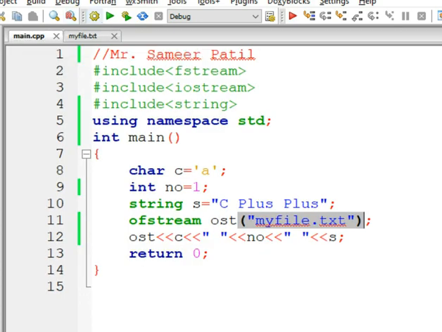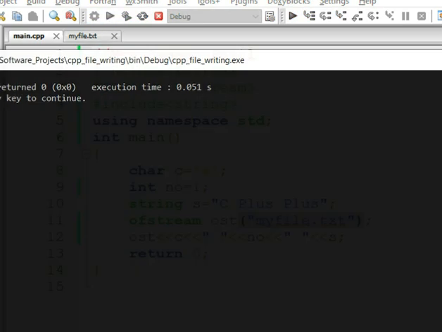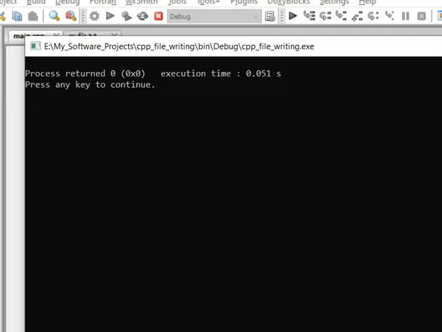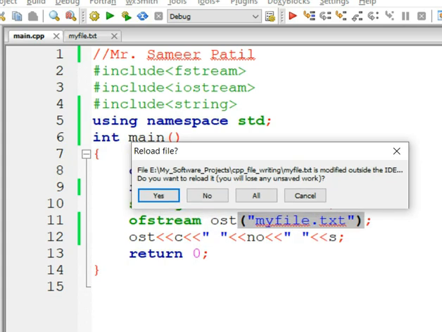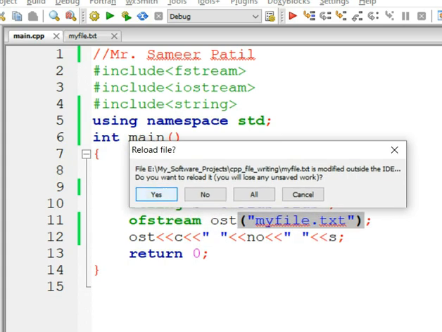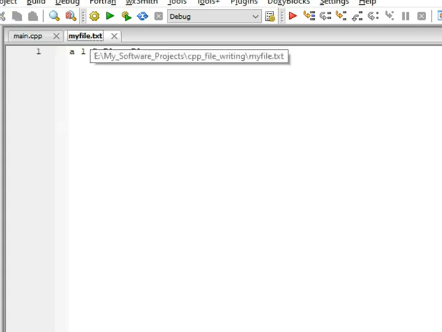Let's try to compile the program. So the program has compiled successfully. If we execute the program, as we are not printing anything on the output screen, it will just simply display the console panel, and it tells me that the file has been modified. Do you want to reload? Let me click yes. Now the data is present in the file.